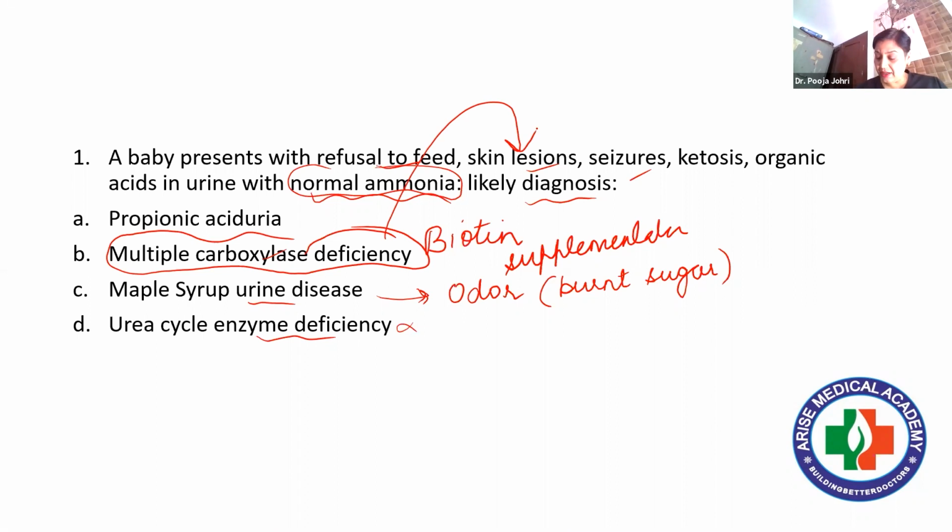I'll give you a chart which will be more clear to you. You write all: skin lesions are there, or let's start with seizures are there, vomiting is there, dehydration is there, hypoglycemia is there, right?